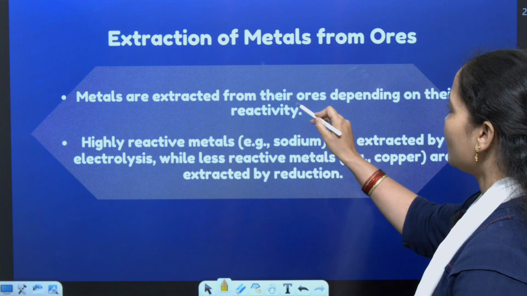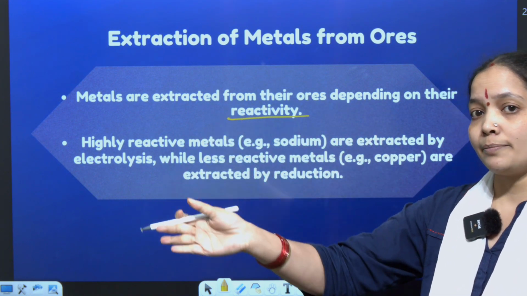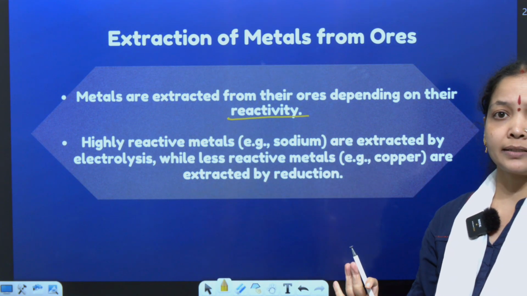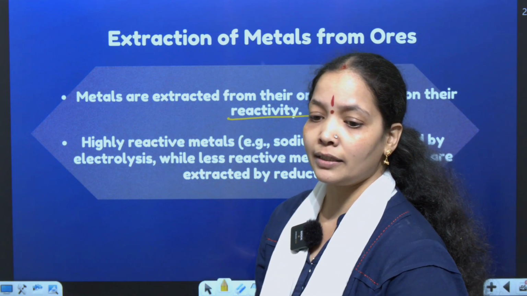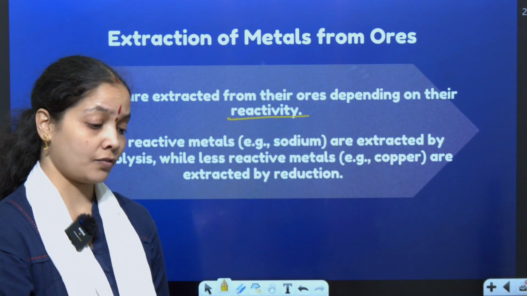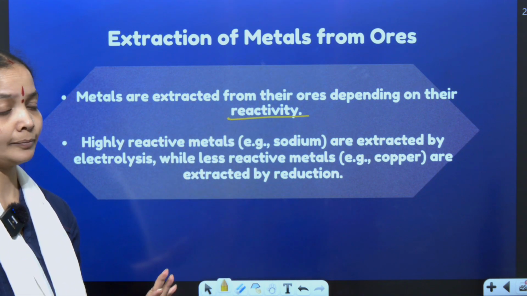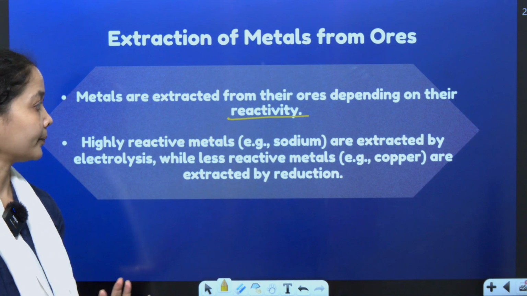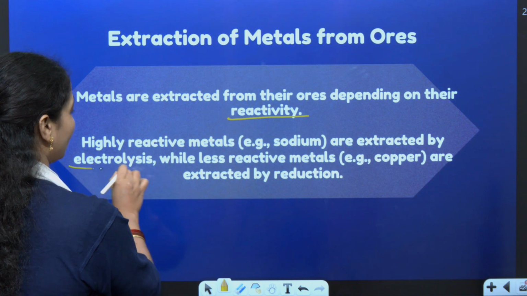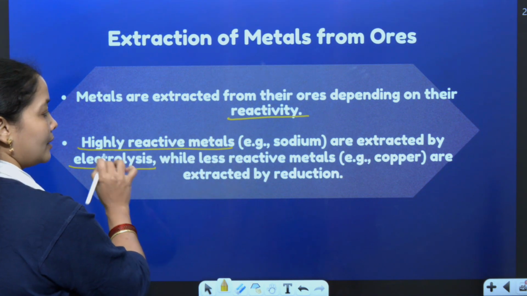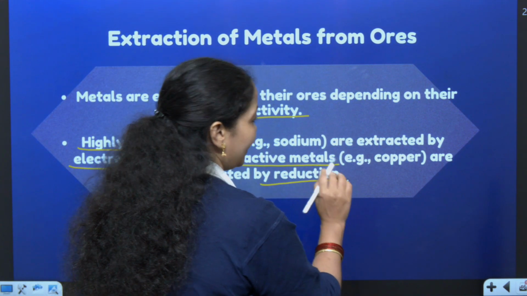Metals are extracted from their ores depending on reactivity. There are various types of metal ores, so they have to be extracted based on reactivity, because using different formats for higher and lower reactive elements makes it easier to separate the metals from the rock. Highly reactive metals like sodium are extracted by electrolysis, while less reactive metals are extracted by the reduction process.